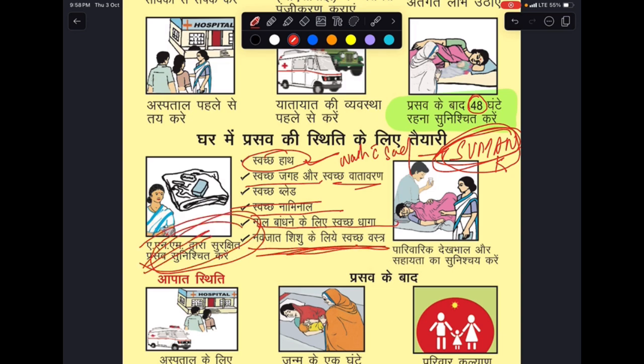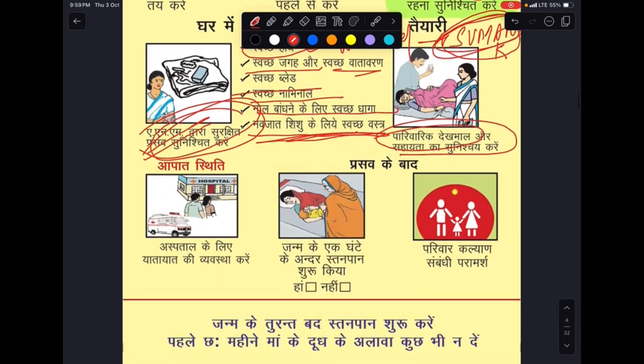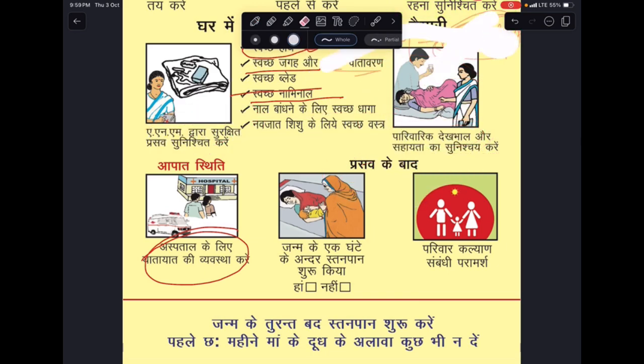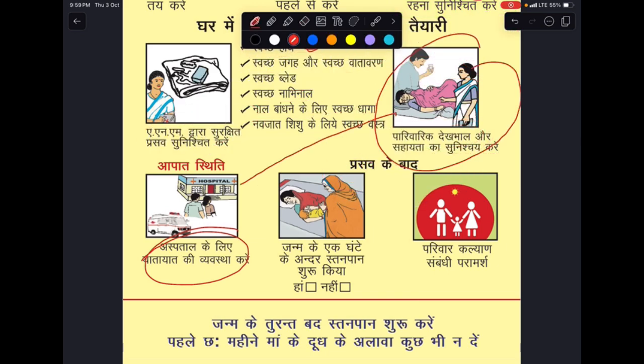Ensure safe delivery by ANM. All right, ensure family care and support. Now, in case of emergency, arrange transport to hospital after the delivery. Let's say things were not in our control and we had to take care of the baby and the cord and everything at home. Once the baby is delivered, take an ambulance and go to hospital, get yourself admitted for 48 hours in the hospital. And after delivery, initiate breastfeeding within 1 hour of the birth.